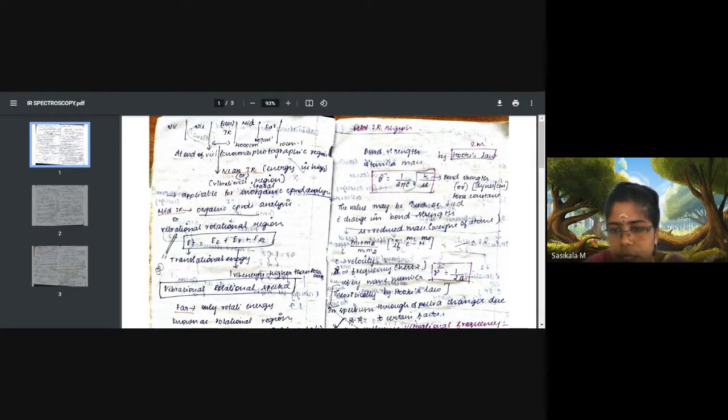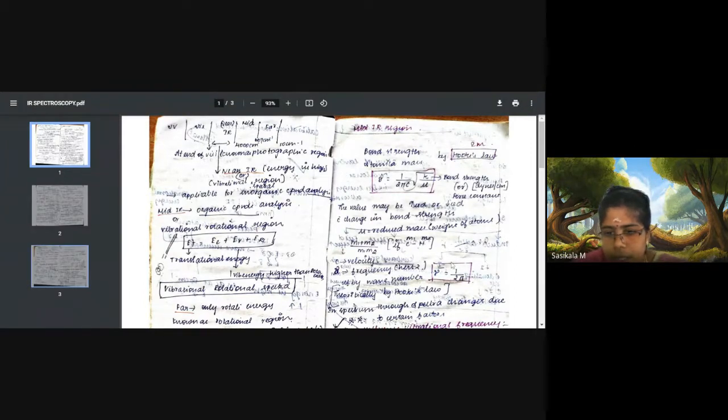Frequency is inversely proportional to wavelength. That equation we have discussed. So when you want to calculate vibrational frequency, C should be substituted. If you calculate wave number, C can be removed, and only 1 by 2 pi root of K by mu is written. So this is about Hooke's law.